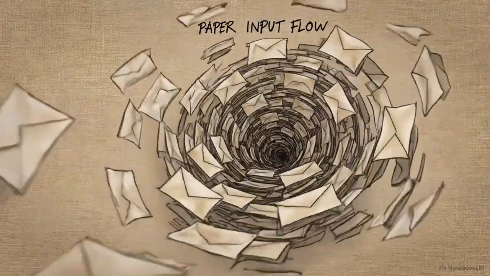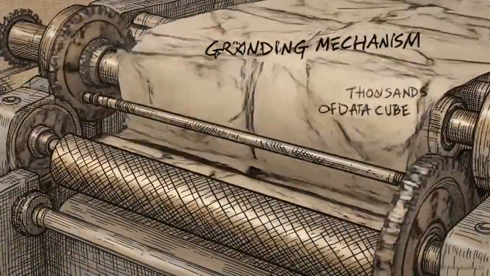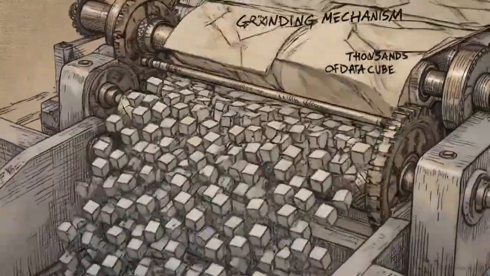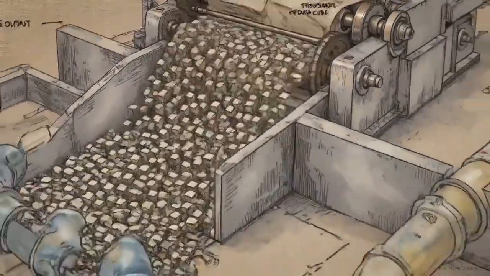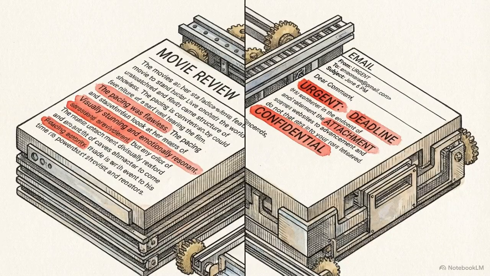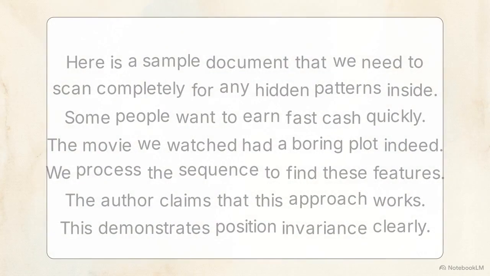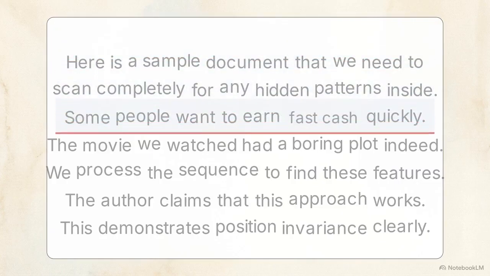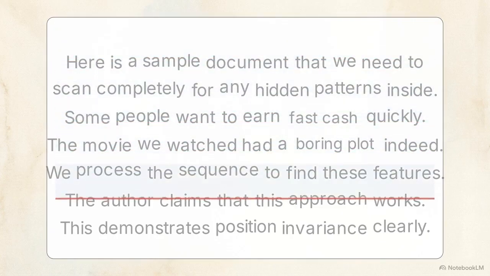Every single day, automated systems categorize millions of documents, identifying spam and extracting customer sentiment from unstructured text. This text classification process relies on local pattern matching. To identify a negative review or a scam email, a model simply needs to locate specific linguistic groupings, like "fast cash" or "boring plot", regardless of where those phrases appear in the sequence.